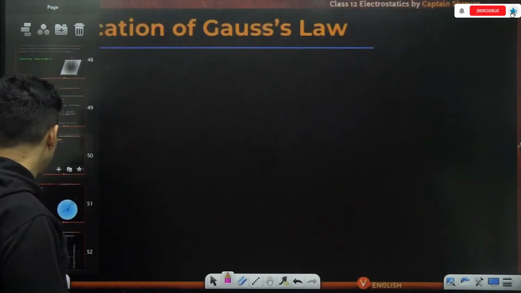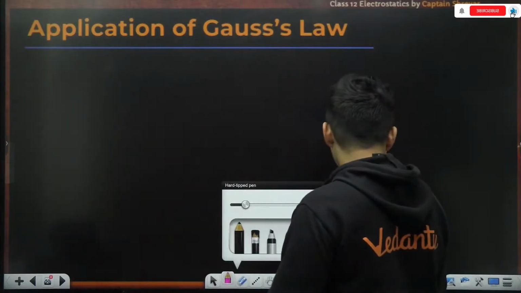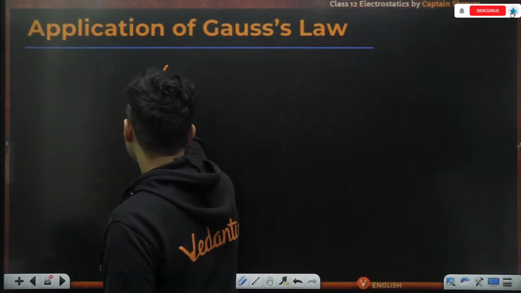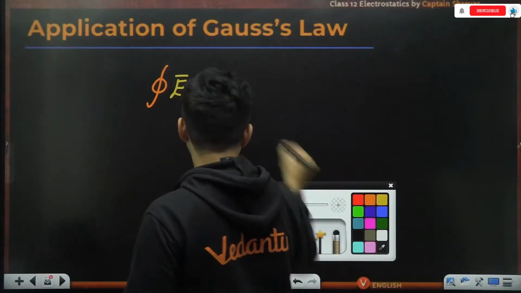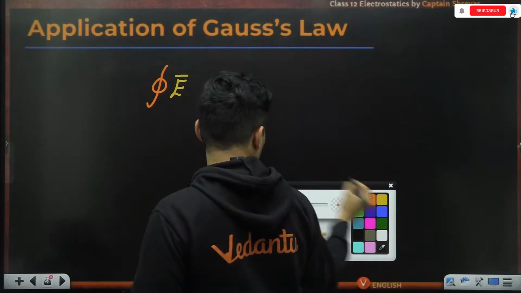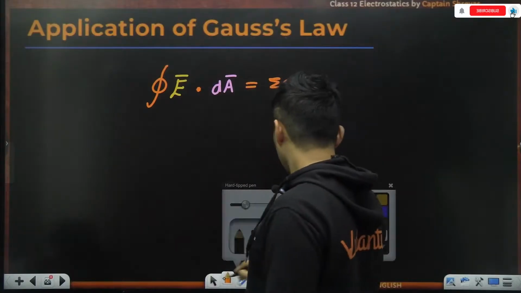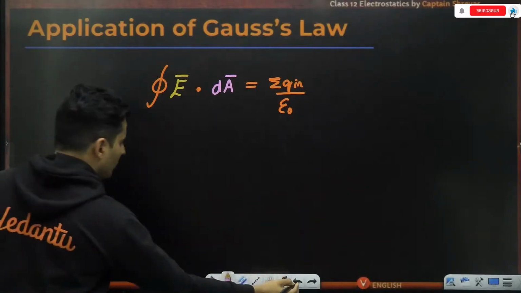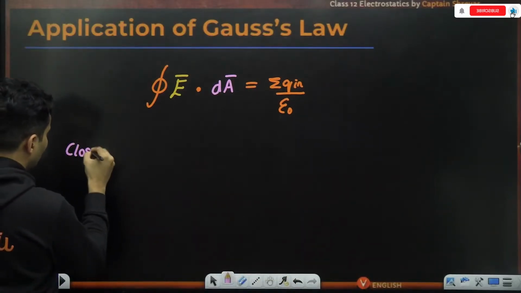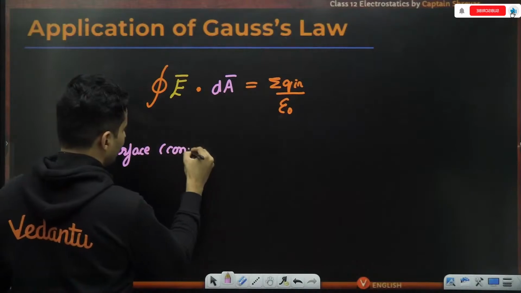Okay, so let's do some applications of Gauss's law. That is the final part of this lecture. Now please remember, when we apply Gauss's law, the closed integral of electric field dot area vector is basically the net charge inside divided by epsilon naught. Always choose a closed surface, which is basically convenient.